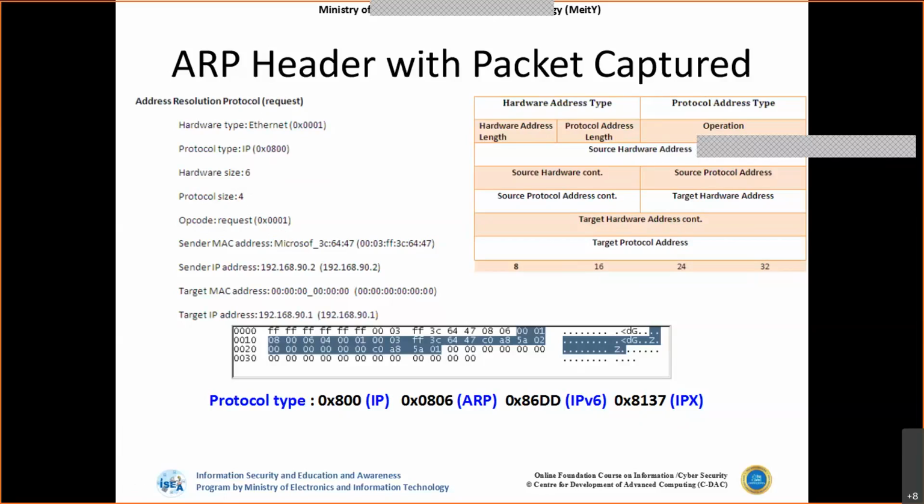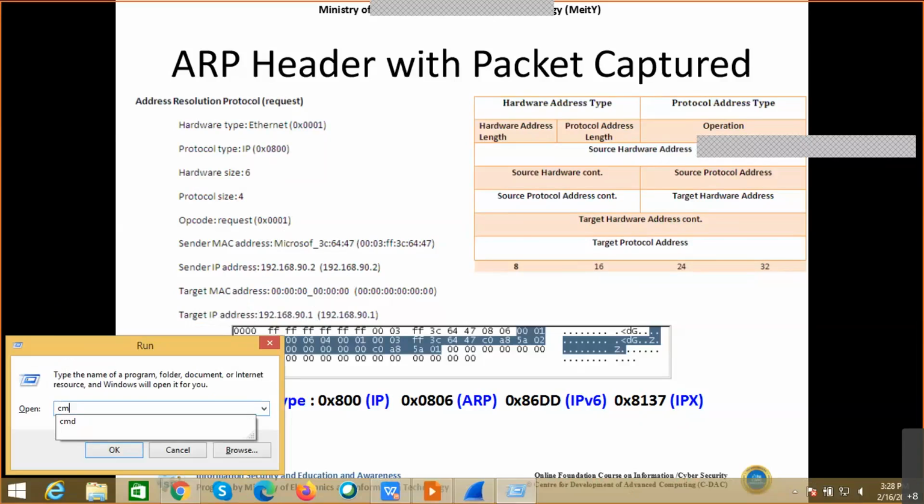And the next one is the sender MAC address, the 48-bit address of the sender, then the sender IP address 90.2, and the target MAC address. Because it is an ARP request, we don't know the target MAC address it has to be sent to, so it is all zeros. And the target IP address, because we know only the target IP address, so we are sending it as the target IP address. This we'll see in practical.